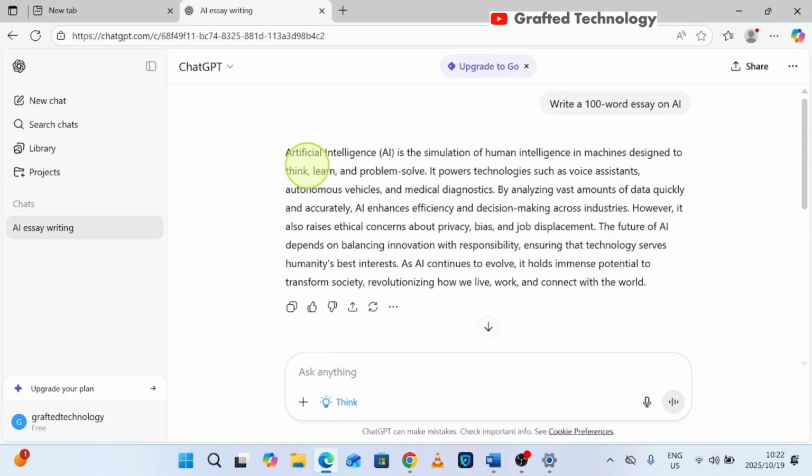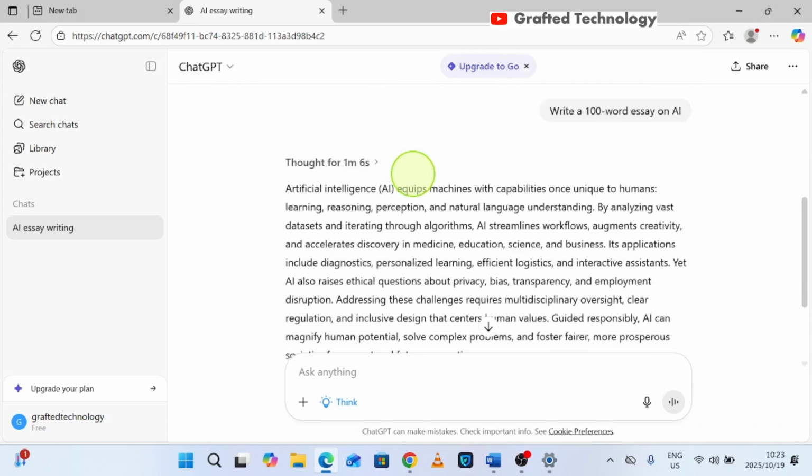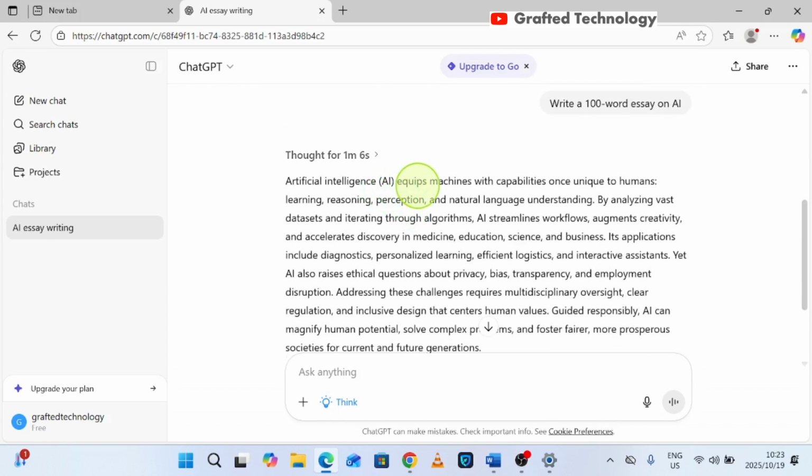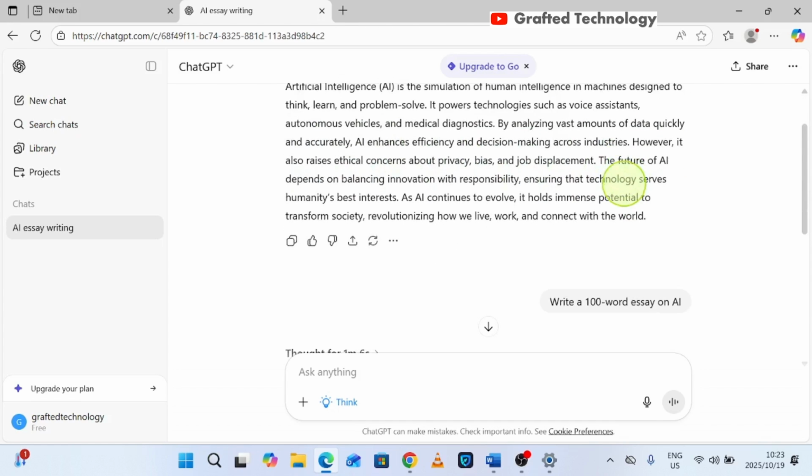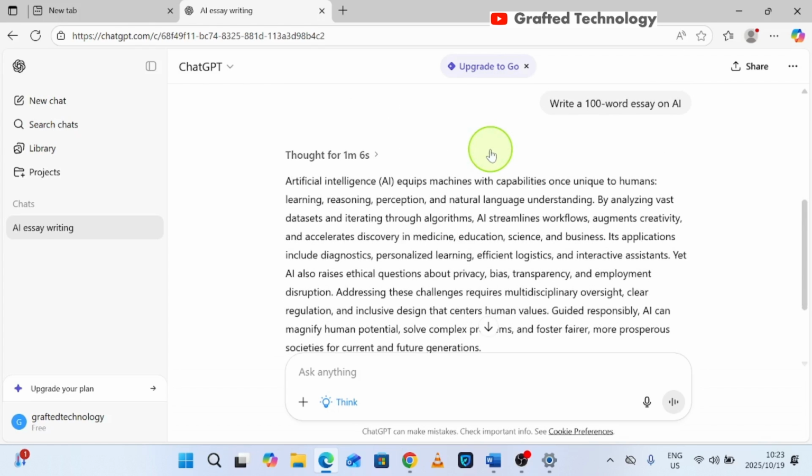Now, the first sentence here is: AI is the simulation of human intelligence in machines designed to think, learn, and problem solve. Now, let's go to the next response. It says: AI equips machines with capability once unique to humans. Learning, reasoning, perception, and natural language understanding. Okay, I think this one is more understandable than the first response in terms of the first sentence. So if you further read, let's see what it says.